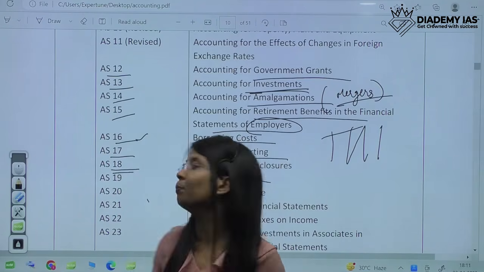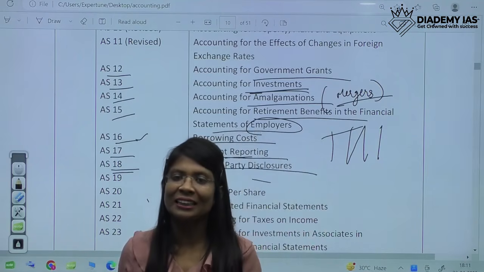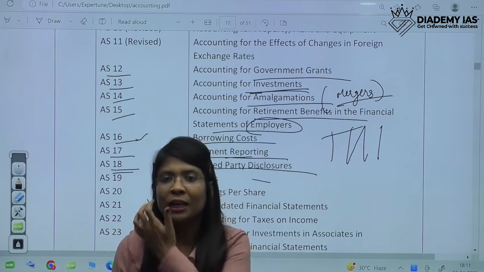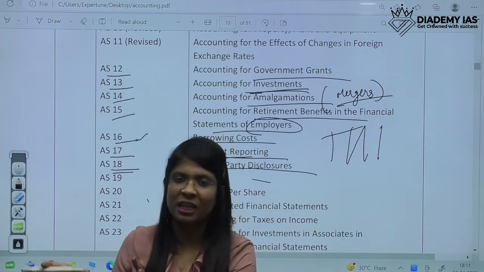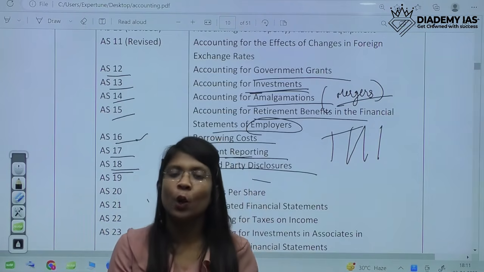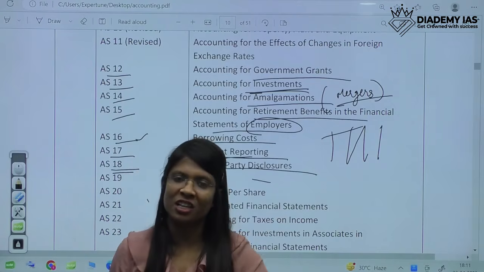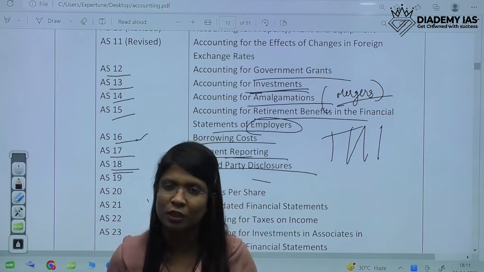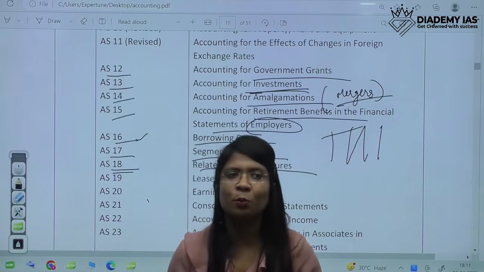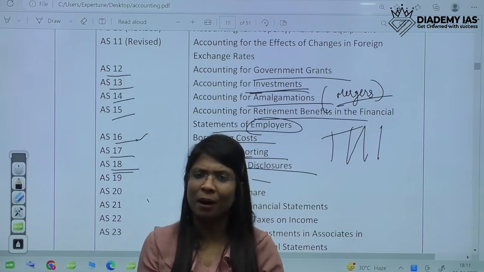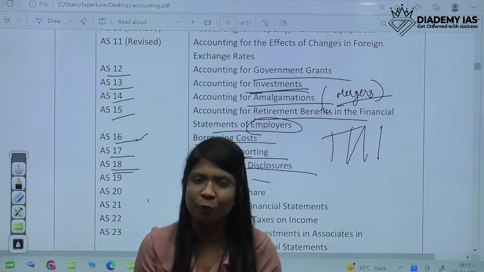AS18 has always been very important. AS18 is about related party disclosures. Related party disclosures means anything related to our company, like relatives of the company or relatives of the directors. They are usually included in related parties or KMPs, key managerial persons. If anyone is related to those, then the transactions with any related parties have to be disclosed. Each and every transaction has to be thoroughly disclosed, because you must be thinking why we are focusing so much on related parties. I could have n number of relatives, so why should each transaction be disclosed?